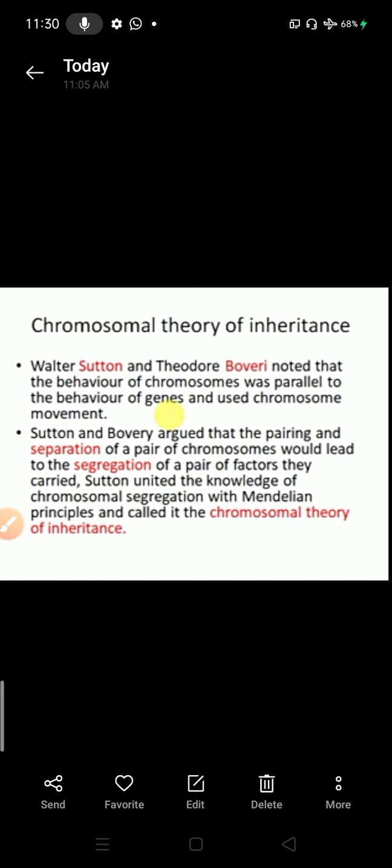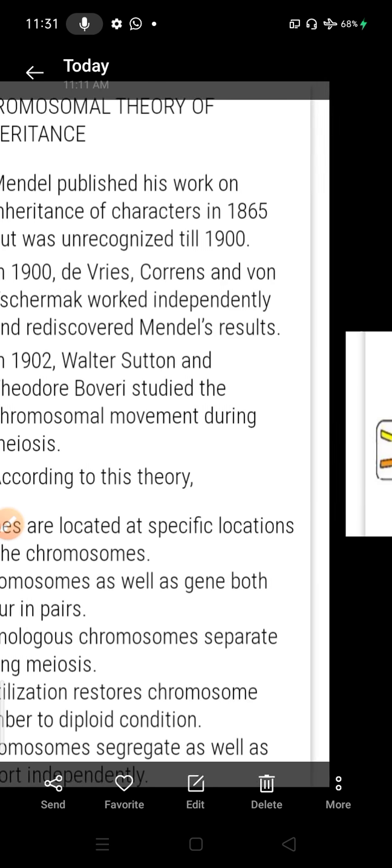Afterwards, Sutton and Boveri noted that the behavior of chromosomes is parallel to the behavior of genes, and they used the term chromosome for this gene or factor. So all the genes are located on chromosomes according to Sutton and Boveri. They argued that the pairing and separation of a pair of chromosomes would lead to the segregation of a factor or pair of factors. This means separation, assortment and segregation can take place in the case of chromosomes only. These are the major points related to this theory.